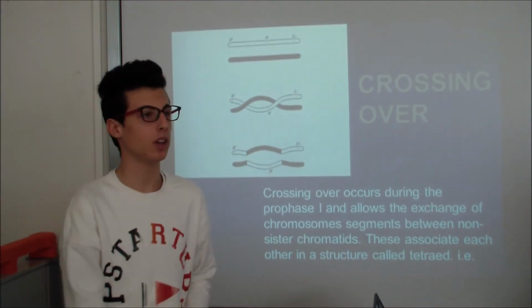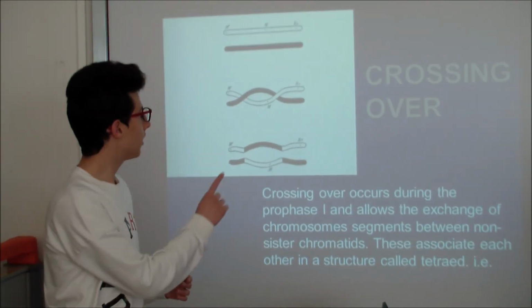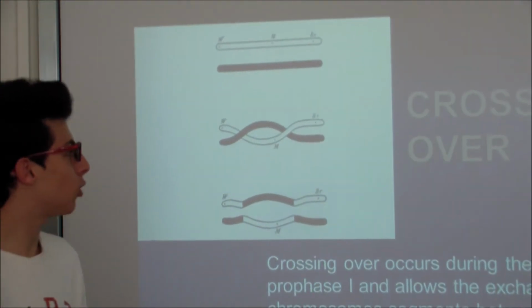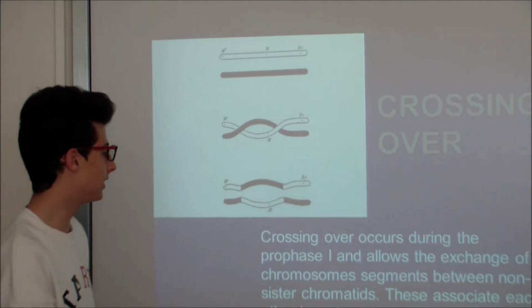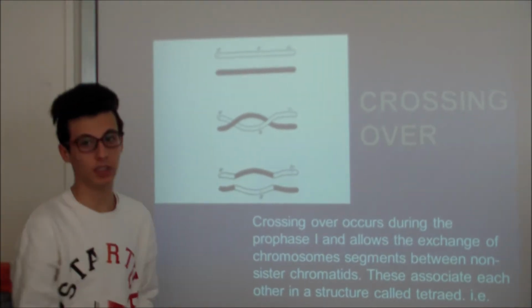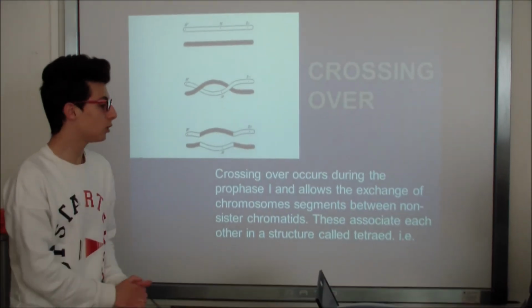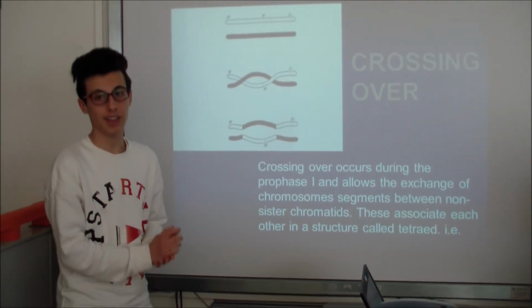This process is very important because, as we can see in the picture, it involves the exchange of chromosome segments between non-sister chromatids, like we can see here. These associate with each other in a structure called a tetrad.